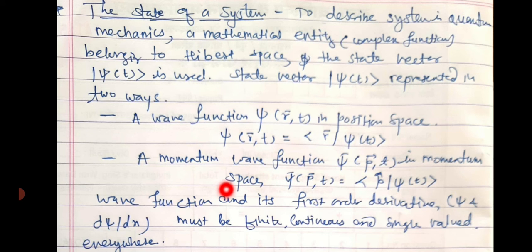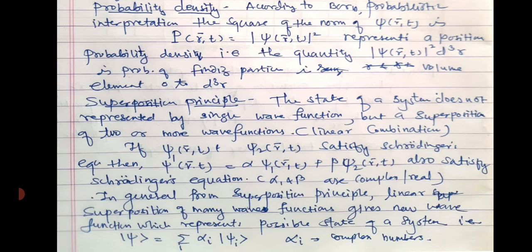Then the wave function must have the property that the wave function and its first order derivative, that is psi and d psi by dx, must be finite, continuous and single valued everywhere. The next point is about the state's probability density. We already studied this thing, probability density.